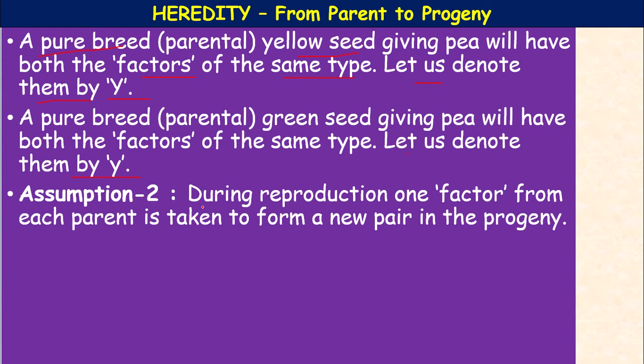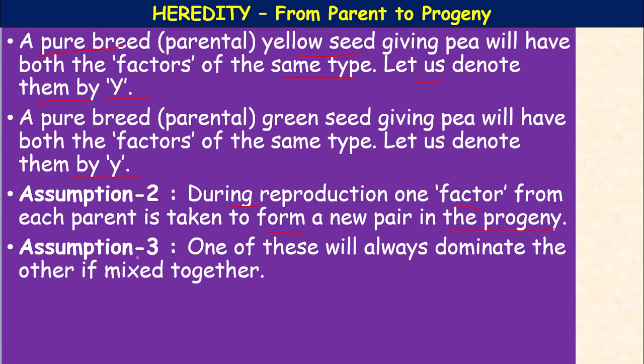Assumption 2: during reproduction one factor from each parent is taken to form a new pair in the progeny. Assumption number 3: one of these, capital Y and small y, will always dominate the other if mixed together.